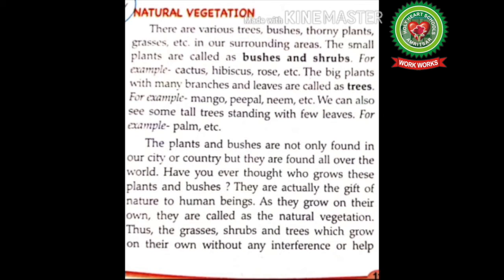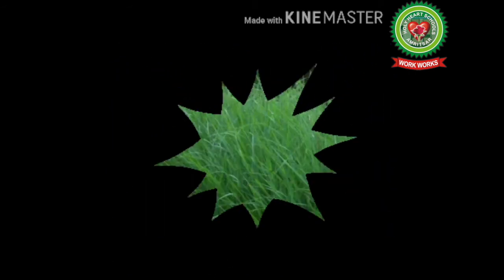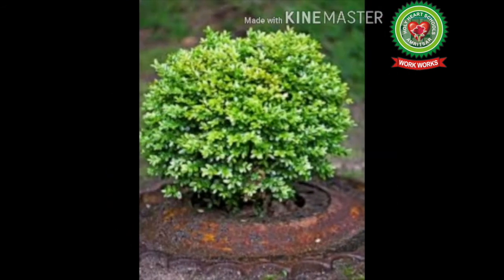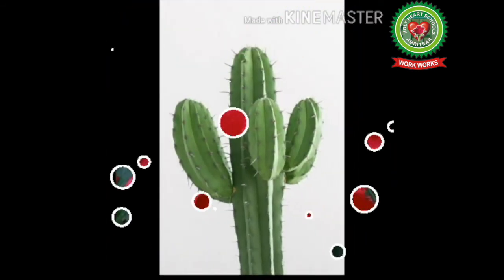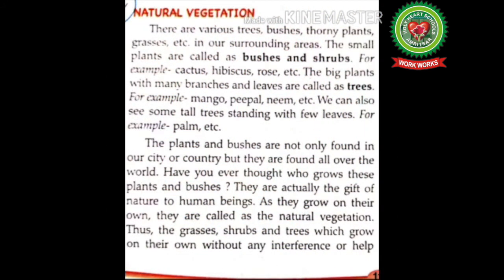Natural vegetation. There are various trees, bushes, thorny plants, grasses, etc. in our surrounding areas. The small plants are called bushes and shrubs. For example, cactus, hibiscus, rose, etc. The big plants with many branches and leaves are called as trees.